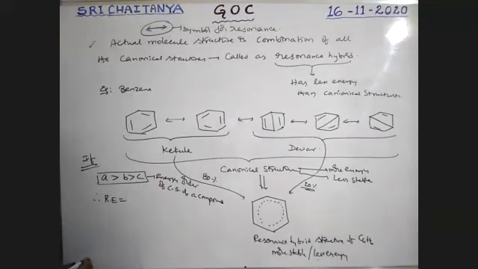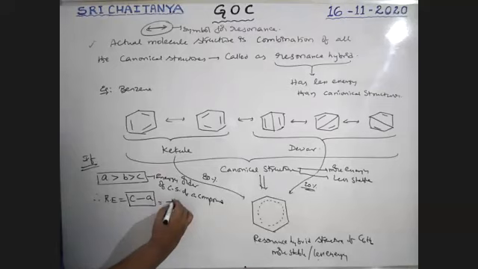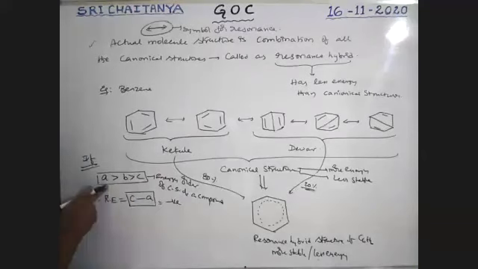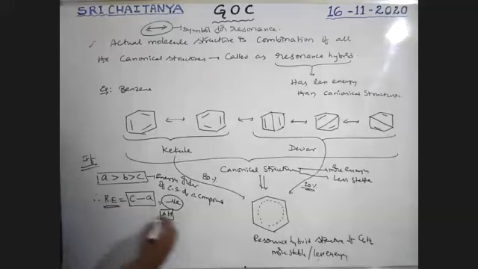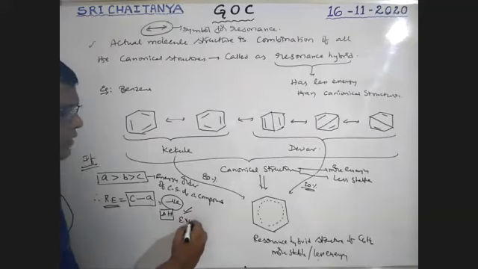This resonance energy is the energy difference between the highest energetic and the least energetic canonical structures. It is the difference of energies of the least and highest ones, so the overall value we will get is negative. It is less energy minus more energy, which gives a negative value. So it is delta H. That means resonance energy is always negative, which is nothing but exothermic.